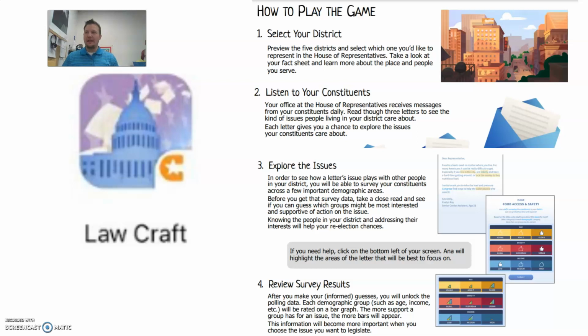Yesterday we were looking at the three branches, and then we ended our day with looking at how a bill becomes a law. Today, what you're going to do is use that app called Lawcraft. It's a game that helps you understand the process of how the legislative branch takes bills and turns them into laws.